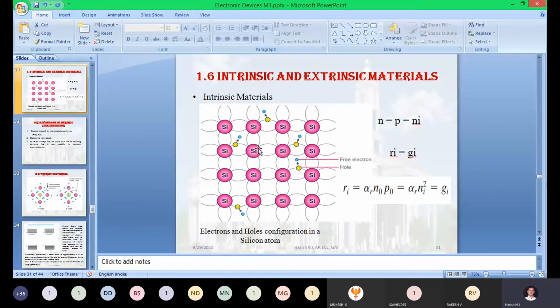As per you, the boron does not at all satisfy the octet rule. That is the same doubt, sir.